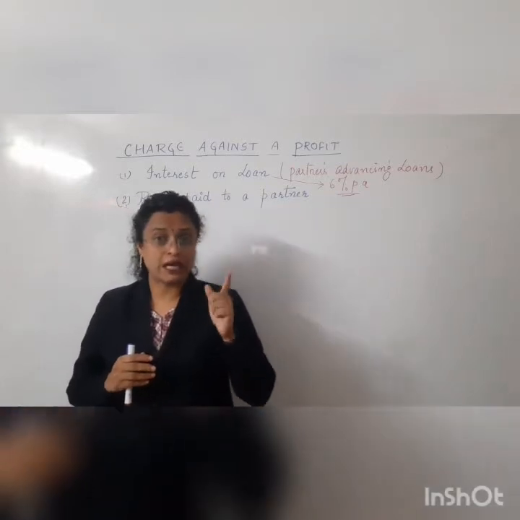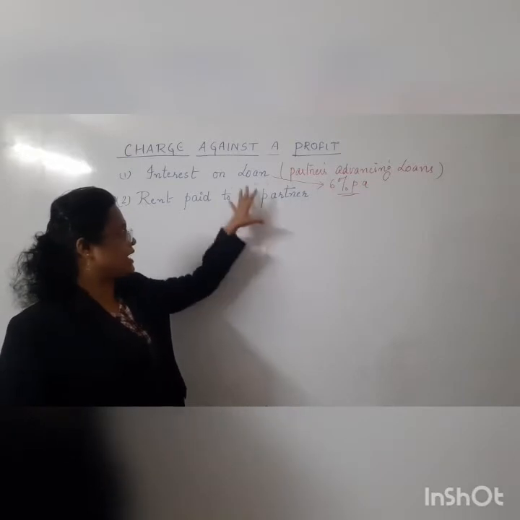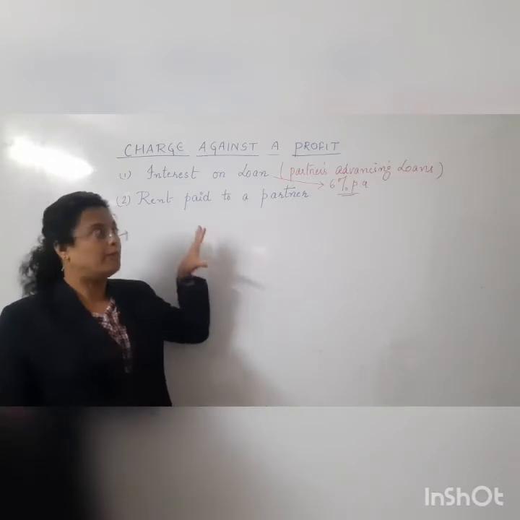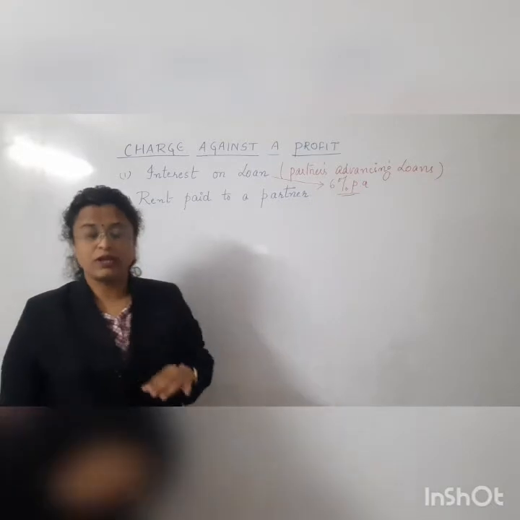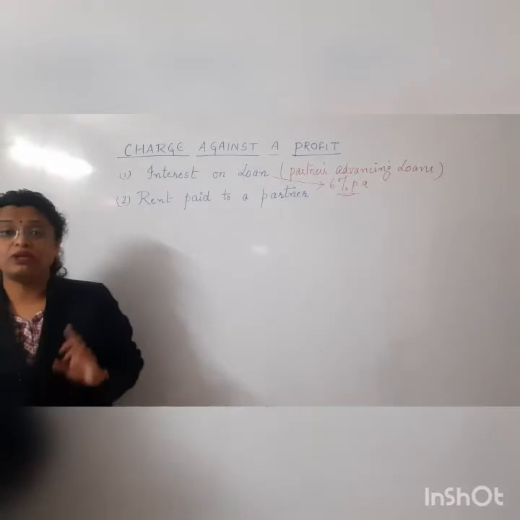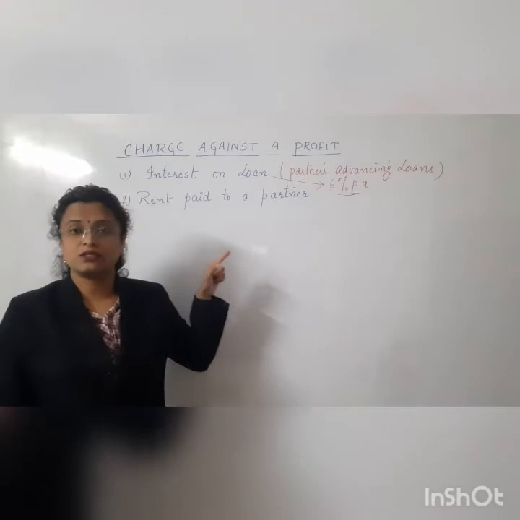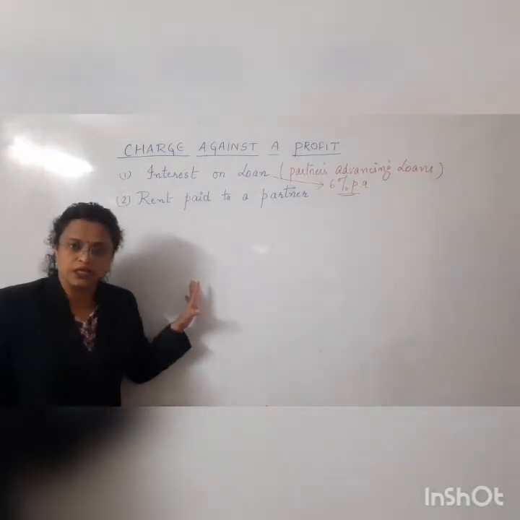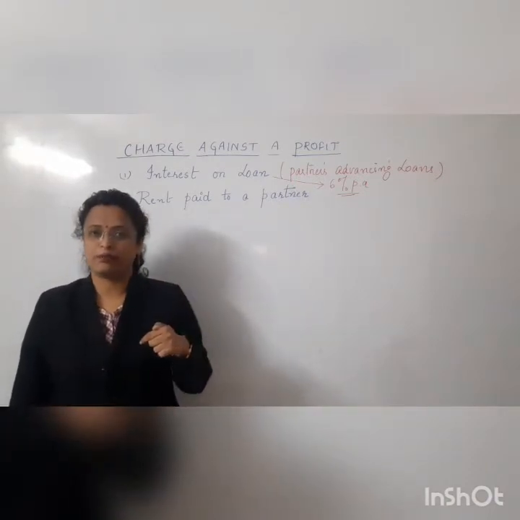So children, confusion may arise in your brain. Though these two things, rent paid to a partner and interest on loan, are related to the partner, actually they won't be shown in the P&L appropriation. Okay, you will go through it while making it. The basic reason is what? They are charged against the profit. So whenever these two things are given to you in a question, though related to the partner, they still won't be shown in the P&L appropriation.